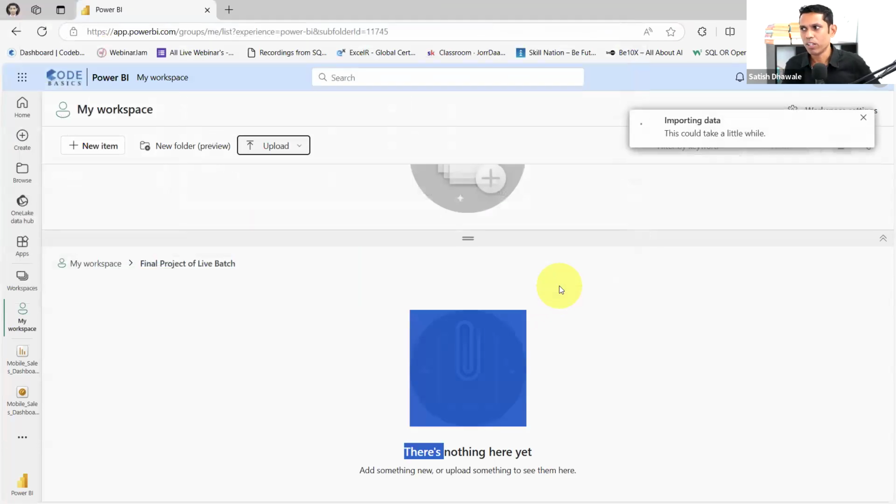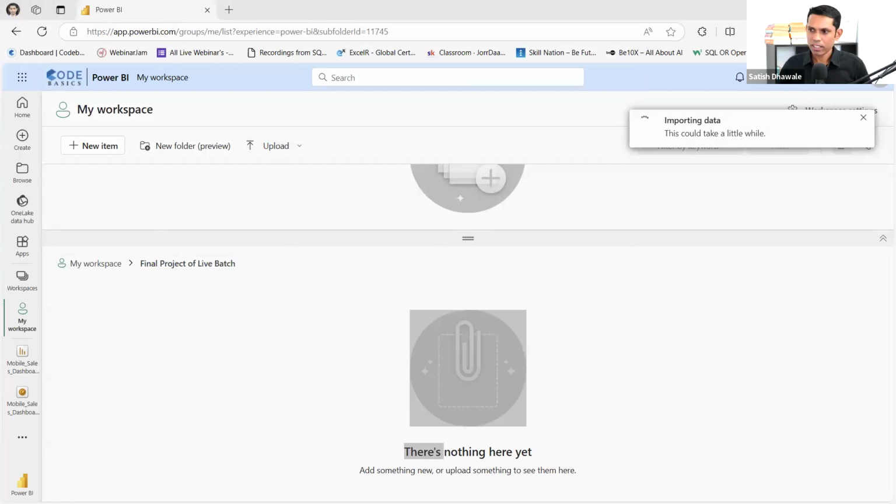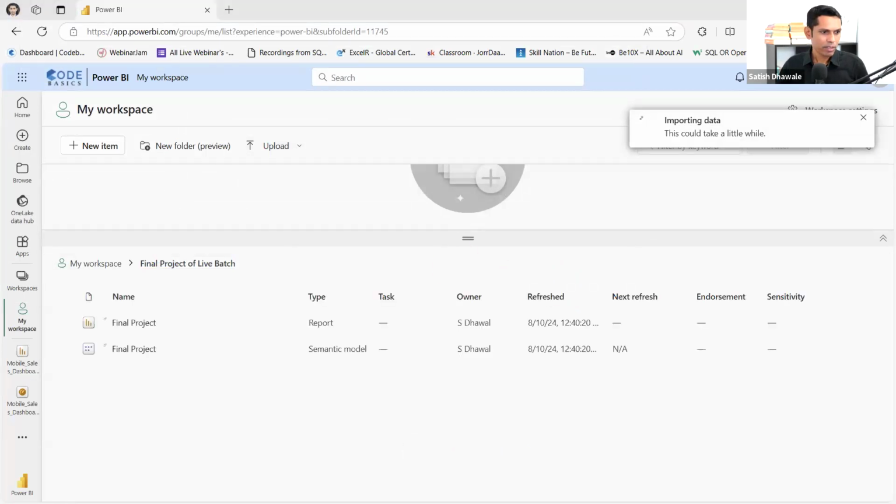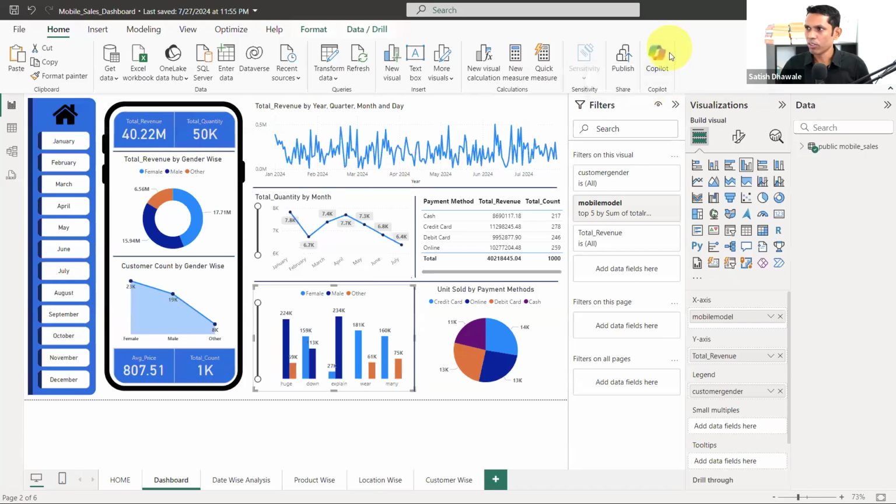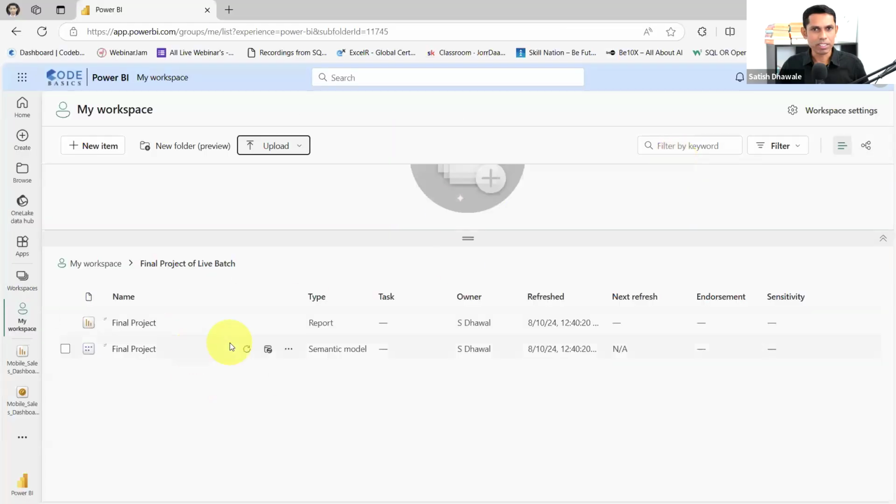Once you upload your file, look here. This is one way. Another way is inside Power BI Desktop. I haven't logged in there actually, but inside Power BI you can log in to your account by clicking on the sign in button. Once you log in from here, it will allow you the publish option. Once you click on publish, this report will automatically be saved in the workspace if you sign in here. But I haven't signed in because I want to show the demo to students, and that's why I haven't signed in. You need to sign in with the same account, which is the workspace account.